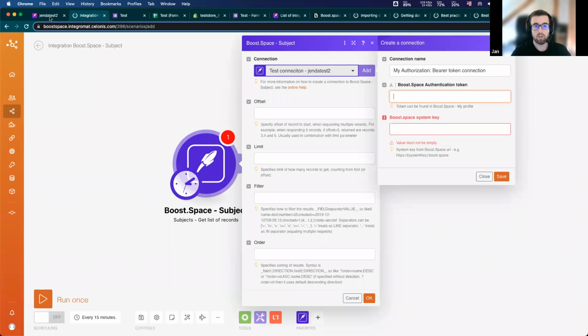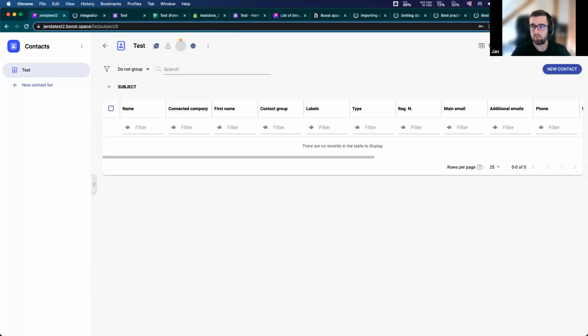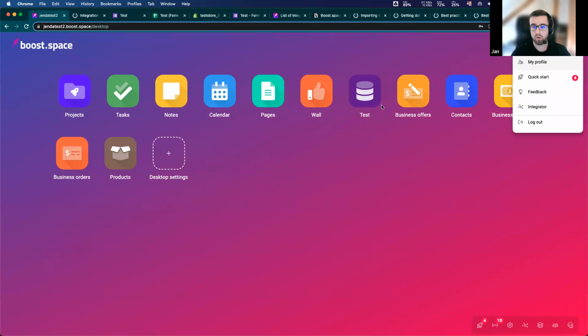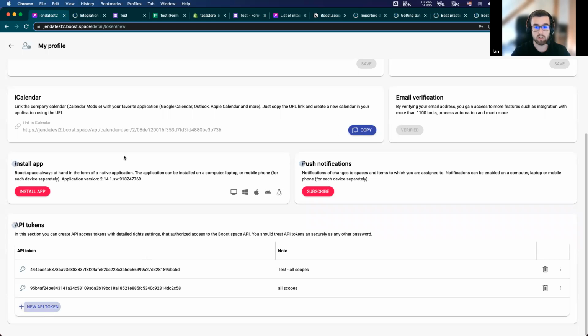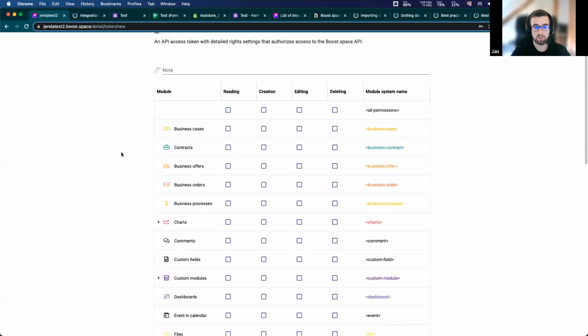The authentication token you can find in your Boost.space instance, where you click on my profile, and there are the API tokens. For this case, I will create a new API token, and there are some scopes.